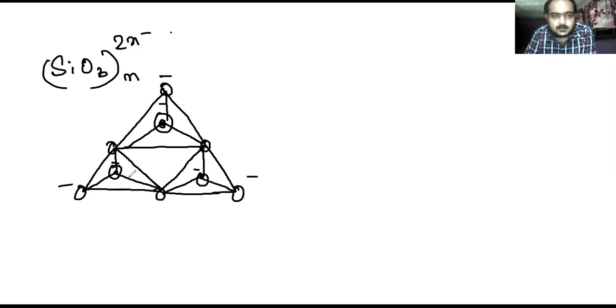Different types of structures are possible also. We are seeing another example here.